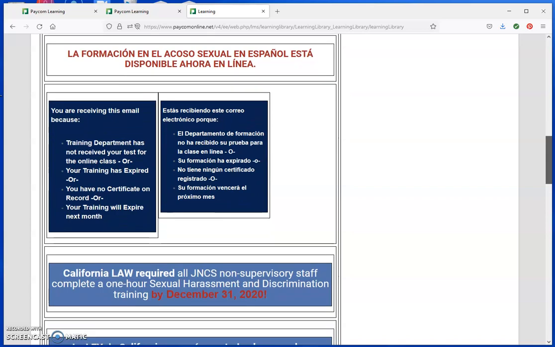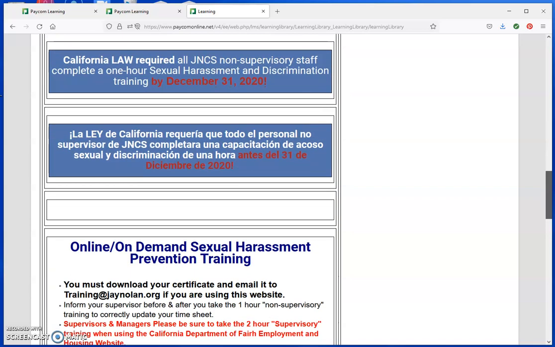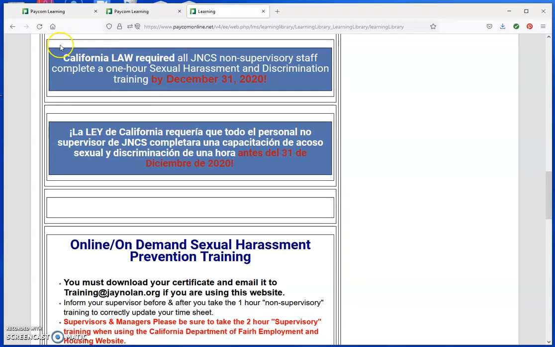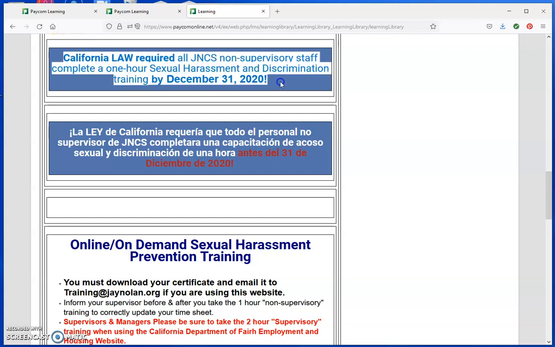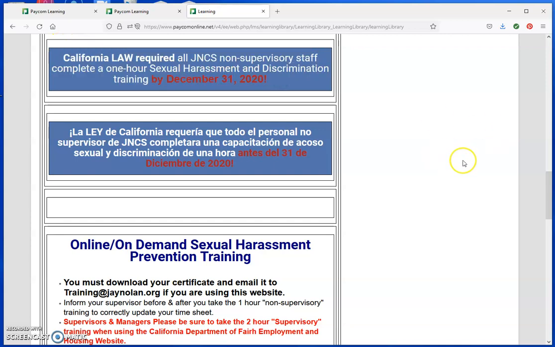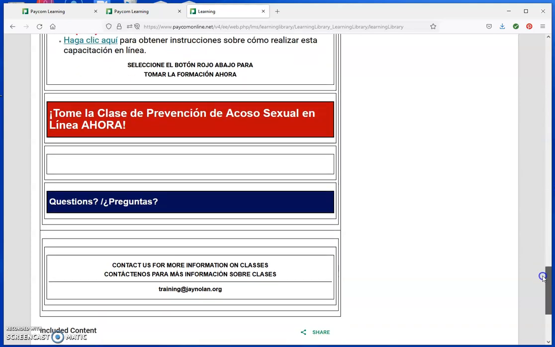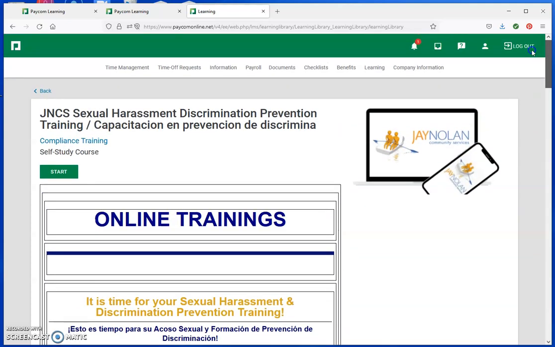This explains to me the need for the class, the fact that it is required by law as of December 31st, 2020. And I can go ahead, because it is a self-study course, and start.